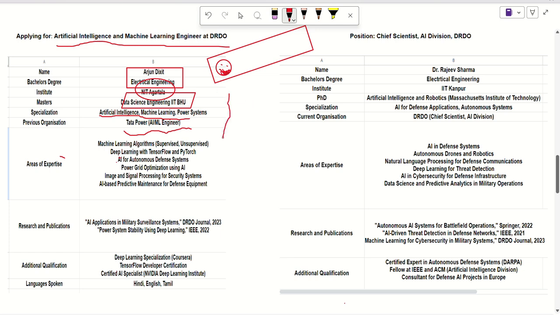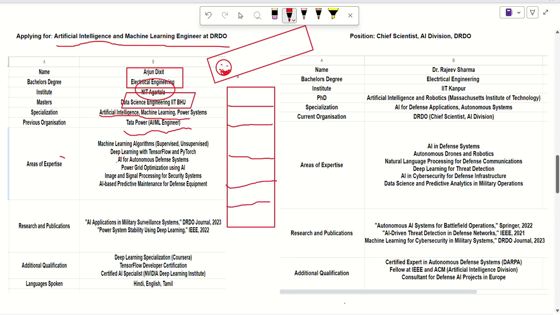Basically, let's say we have 1000 experts for technical stuff, and we will calculate the relevancy score of each and every expert, to see which expert is more suitable for Arjun, and we will choose that expert for taking the interview of Arjun. So we'll just see an example of Dr. Rajiv Sharma. Dr. Rajiv Sharma is a chief scientist at the AI division.